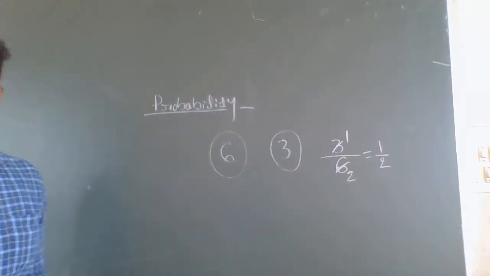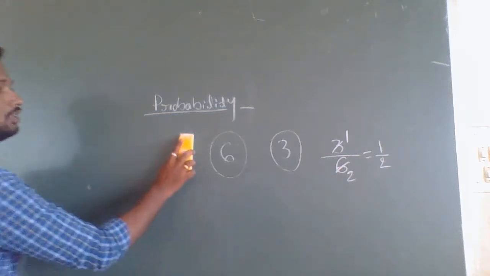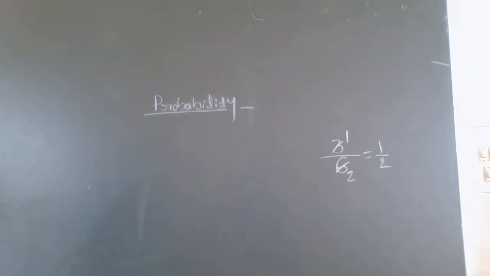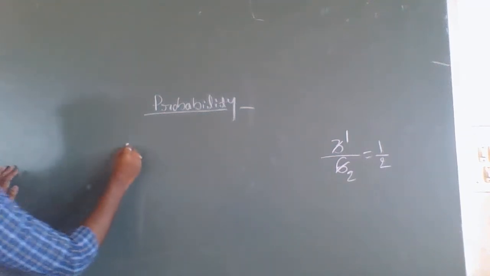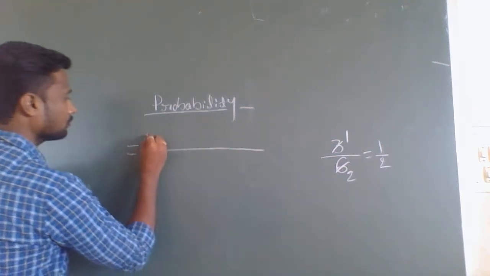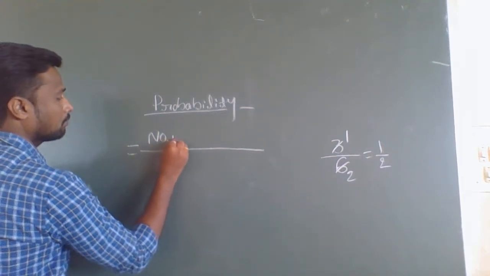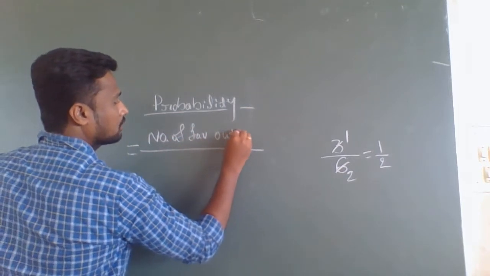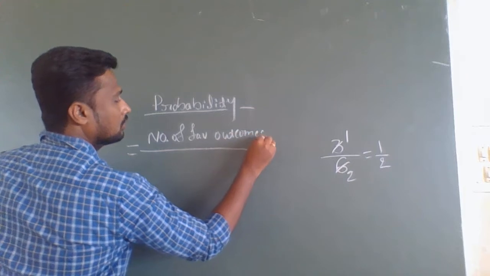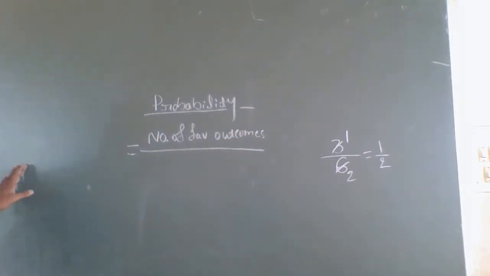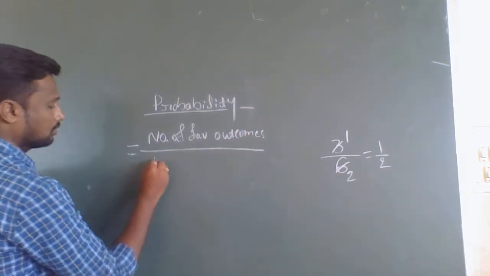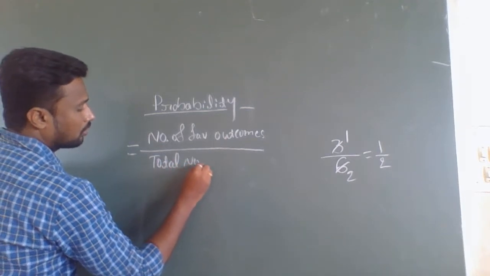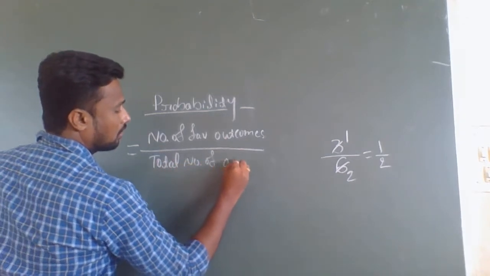Okay, so in general, we can say that probability is the ratio of number of favorable outcomes by total number of outcomes.